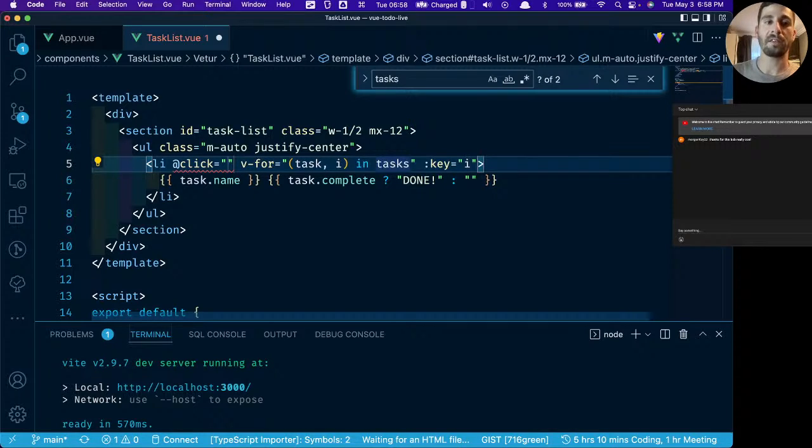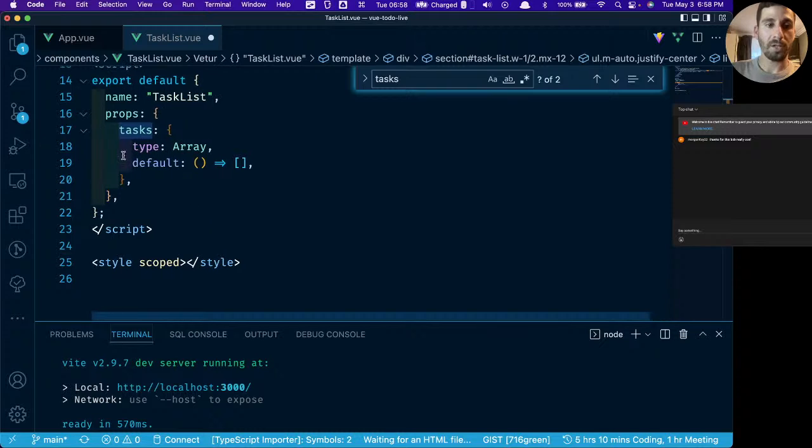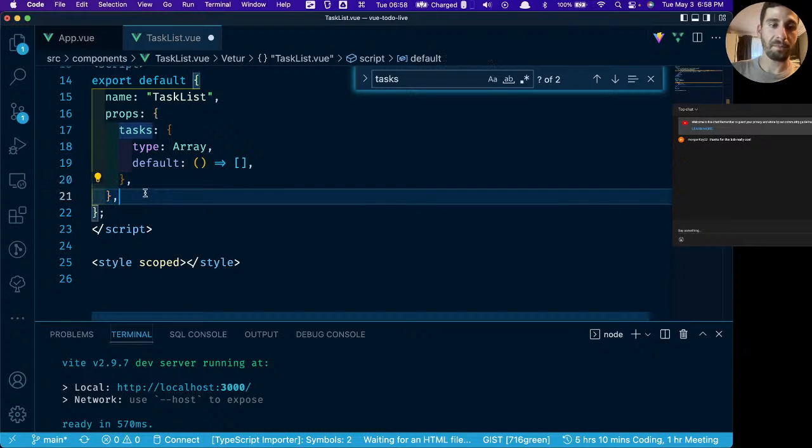We need to emit something to the parent component. We need to toggle the completed status. So let's say toggle complete handler. And now we need to create a method that does this. So we're going to go down here and let's add methods.